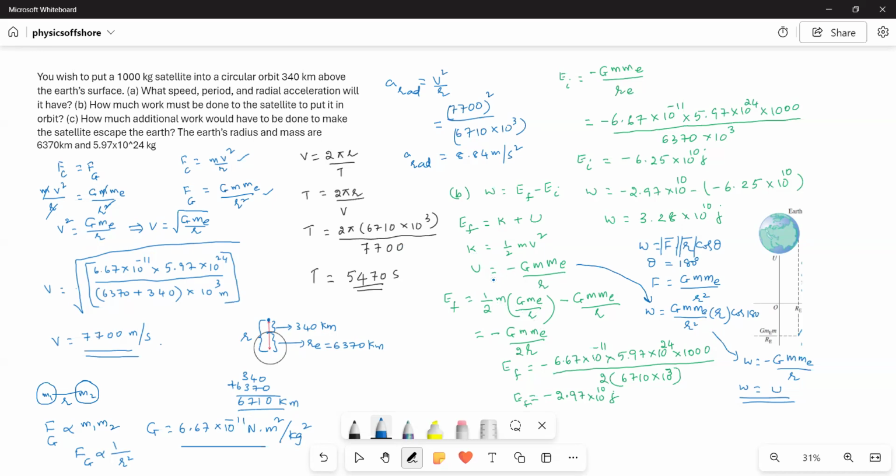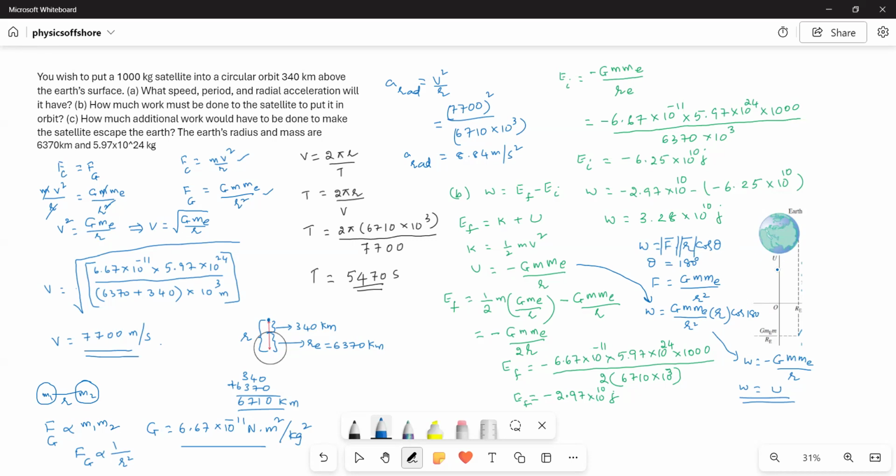Now, what is the potential energy? This may seem like a new concept to you, or you must have already studied it, then no problem. I will explain how I got this value. Work done is equal to force times displacement, F dot r, or we can write W is equal to |F||r| cos theta, where theta is the angle between the force and displacement.